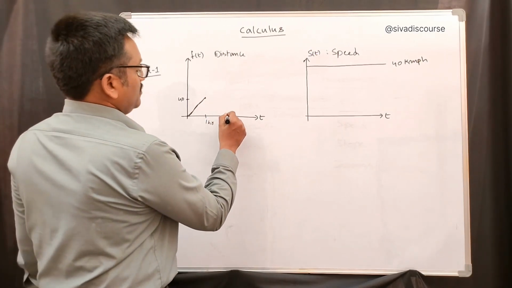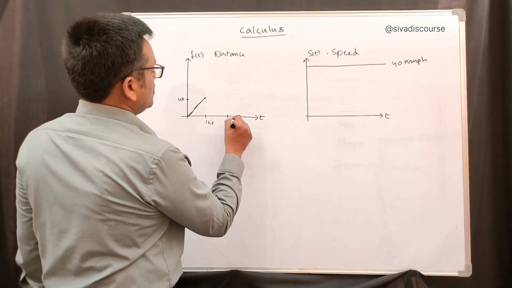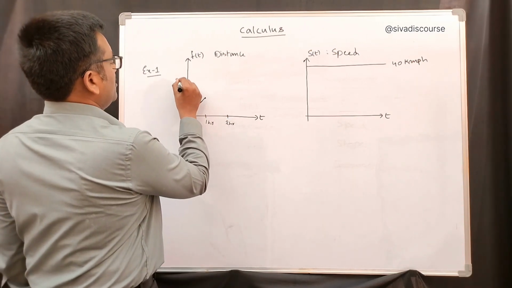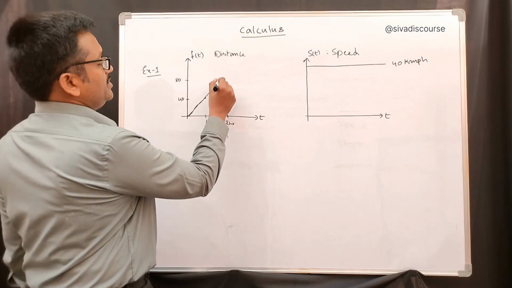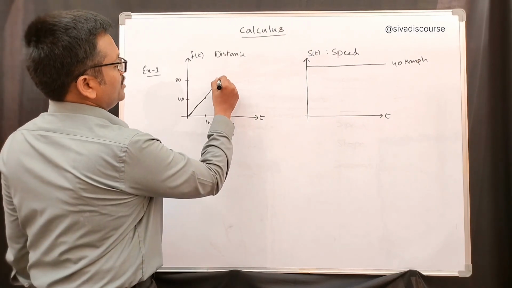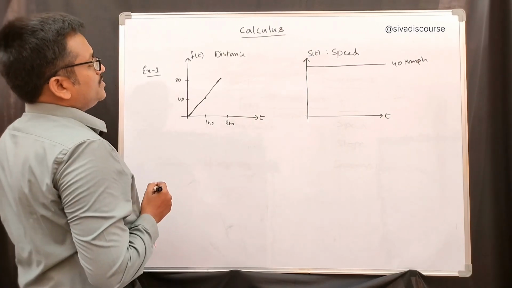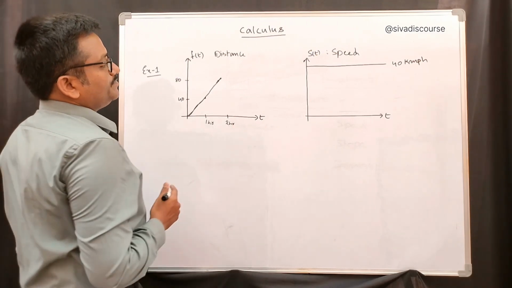And after another hour, 2 hours, it will reach 80 kilometers. So that is another point: 2 hours, 80 kilometers. So like that.